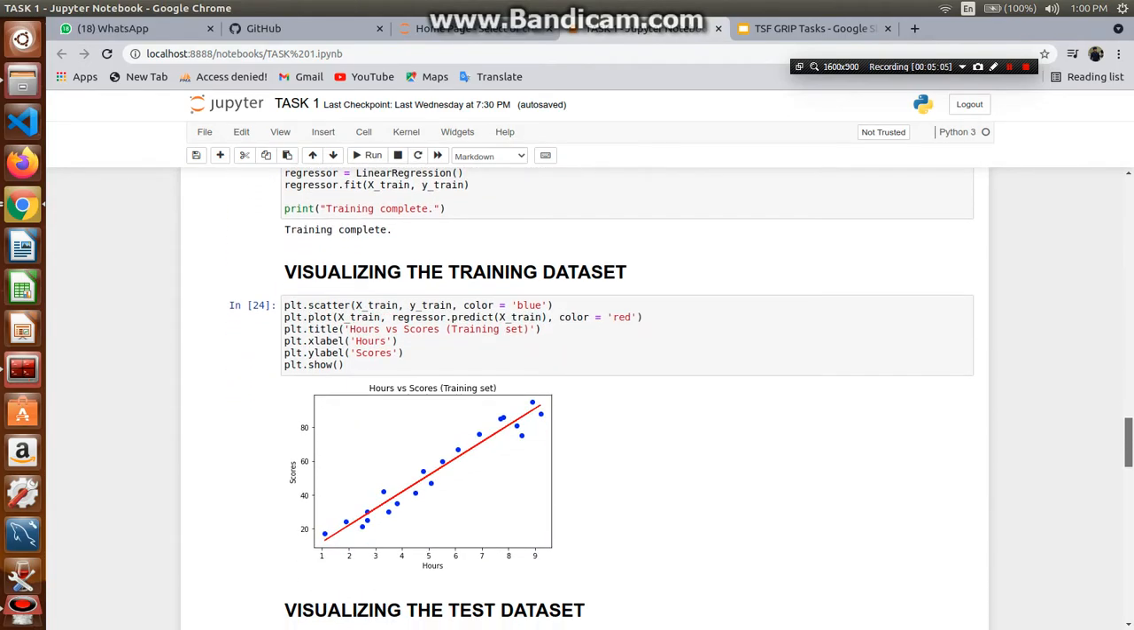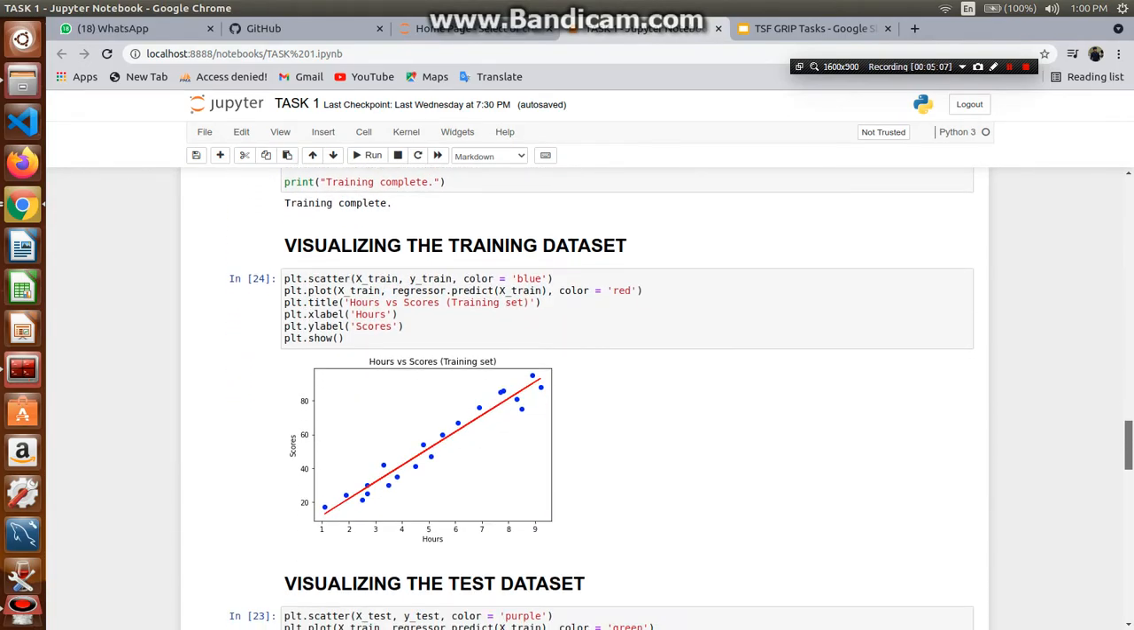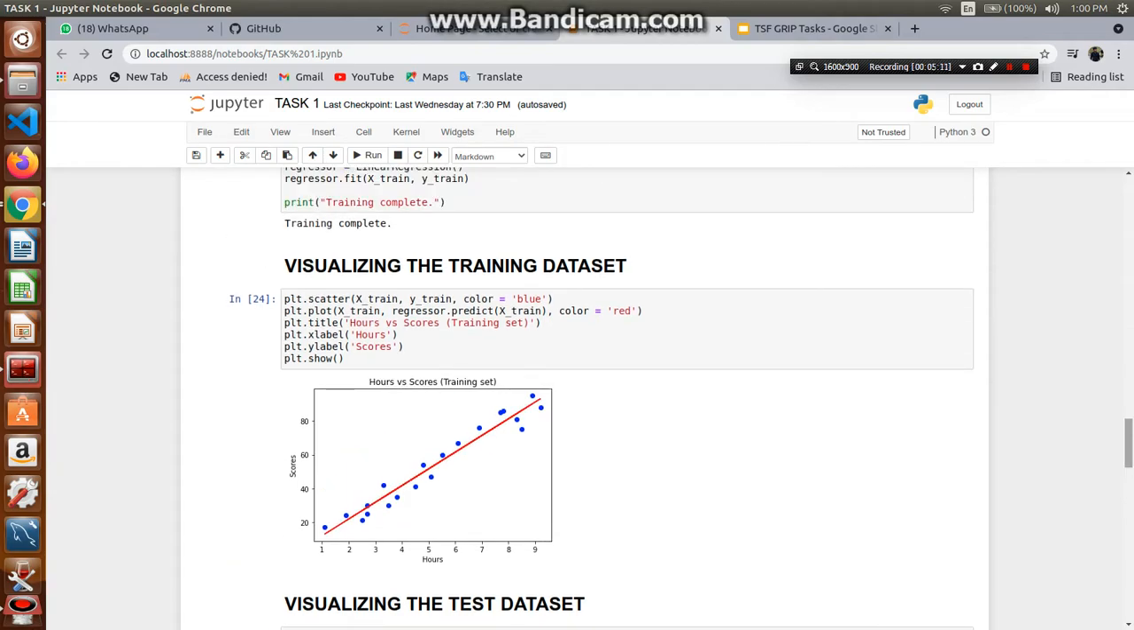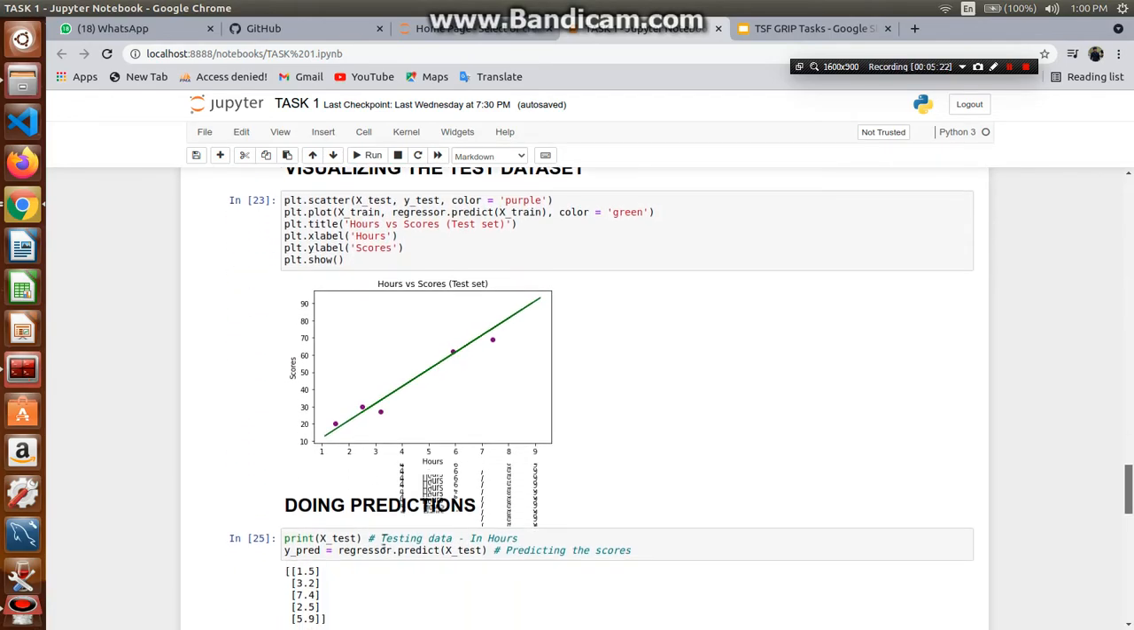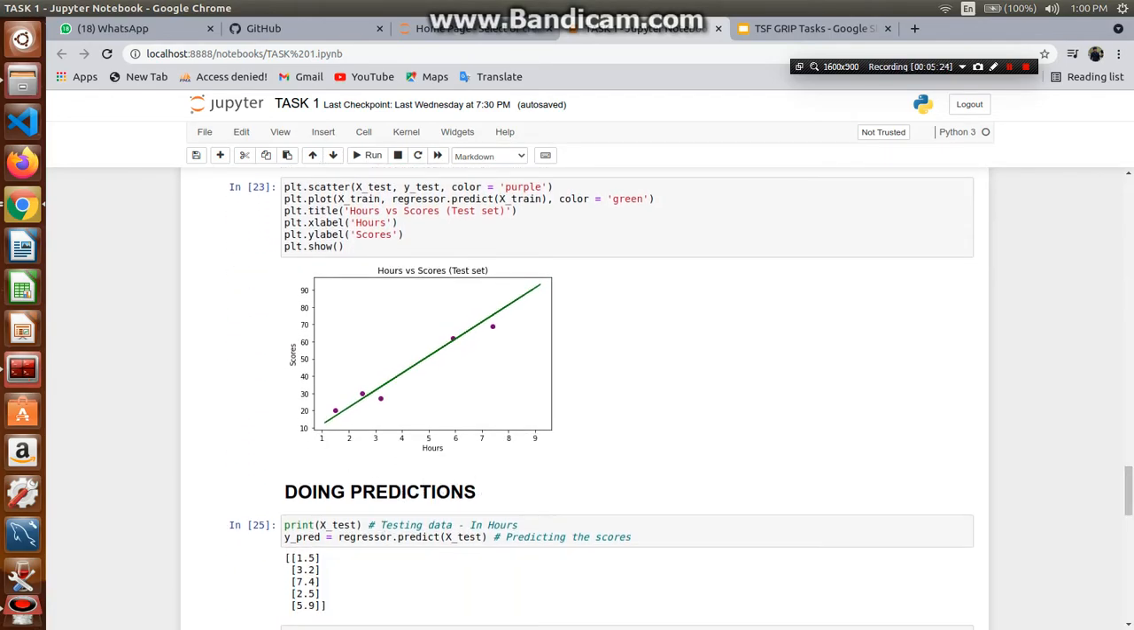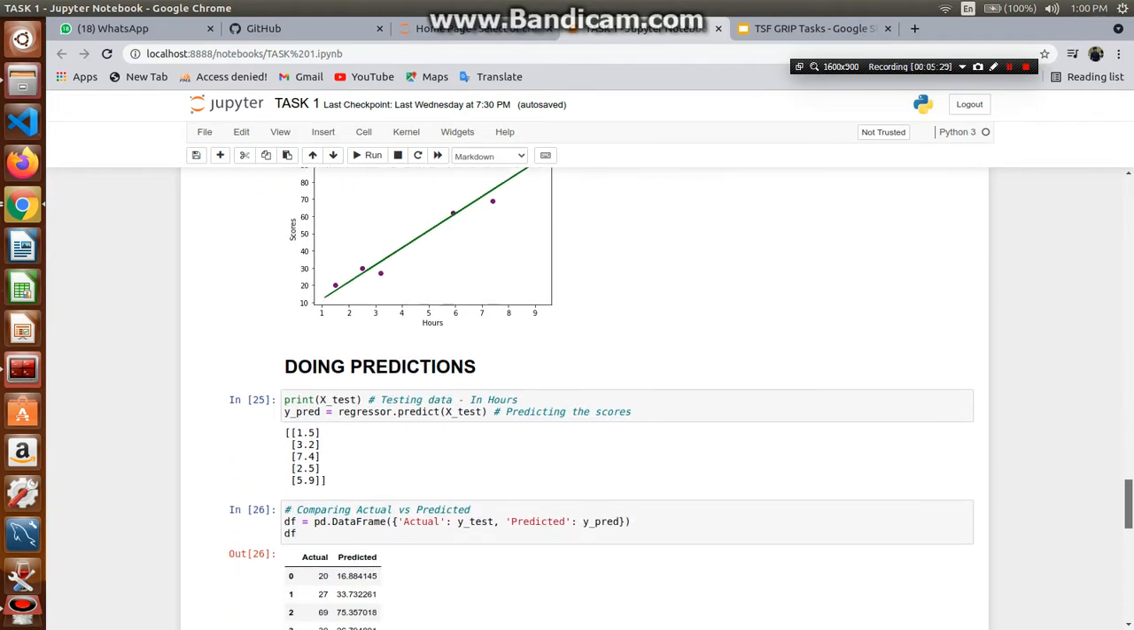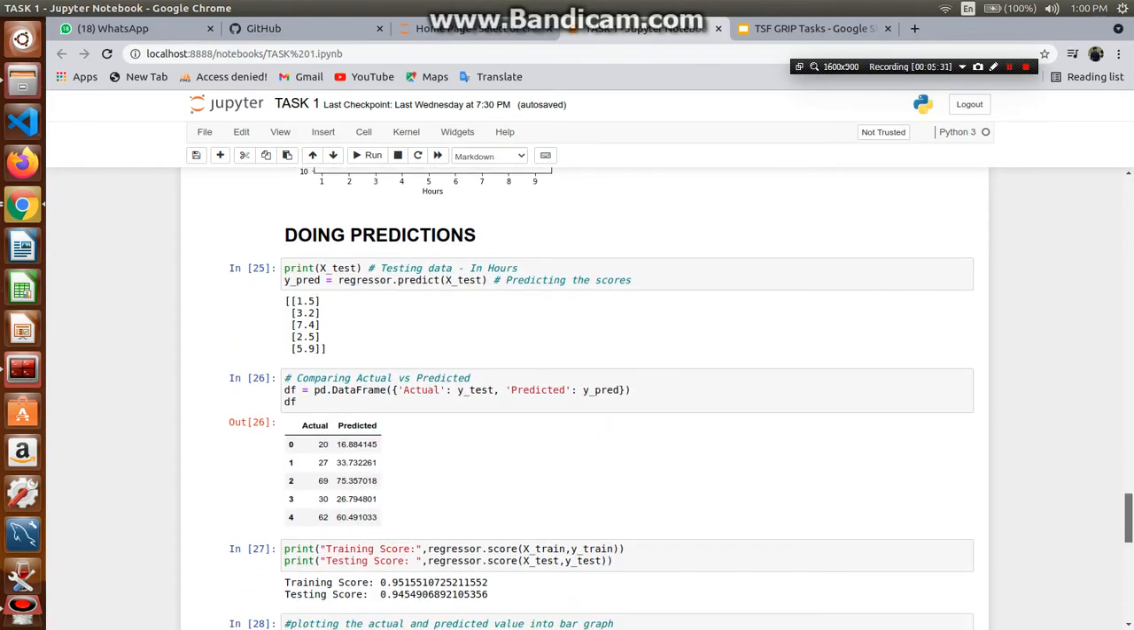After that, we'll visualize the training data set to check whether it is matching with the data we previously visualized. So as we can see here as well, the training data is also linearly positive. That is, when we increase the hours, the scores increase. And similarly, we'll visualize the test data set, and it too shows a similar pattern. So there aren't any outliers in both the training and the testing data set.